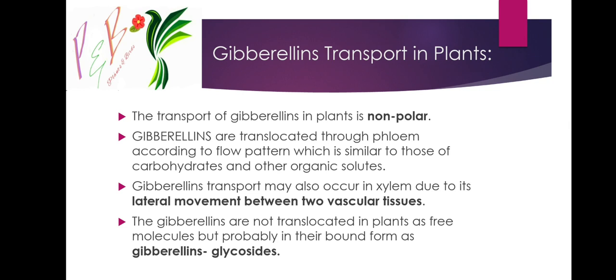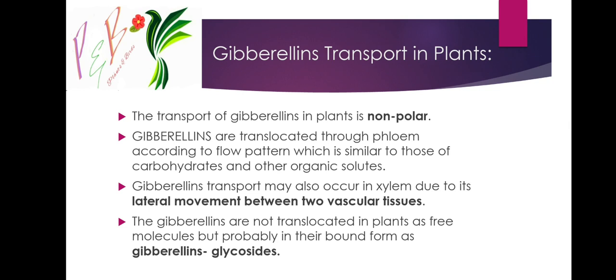Gibberellin transport may also occur in the xylem due to lateral movement between the two vascular tissues, phloem and xylem. The main tissue of gibberellin conduction is phloem, but translocation occurs between xylem and phloem, so lateral movement occurs and xylem also contains this GA.